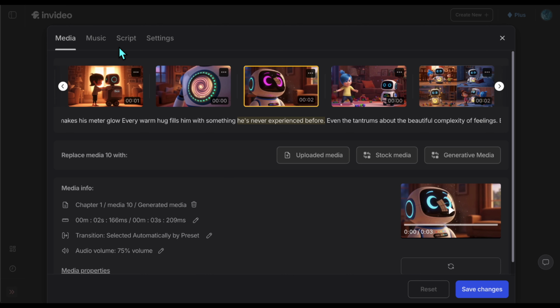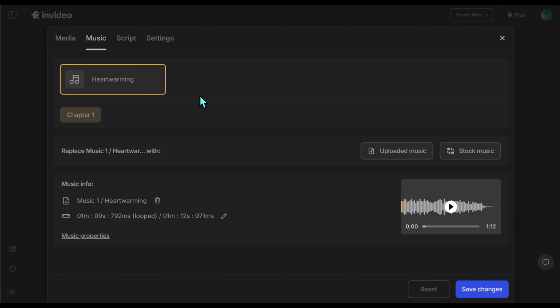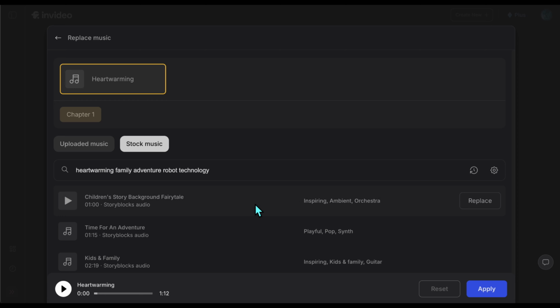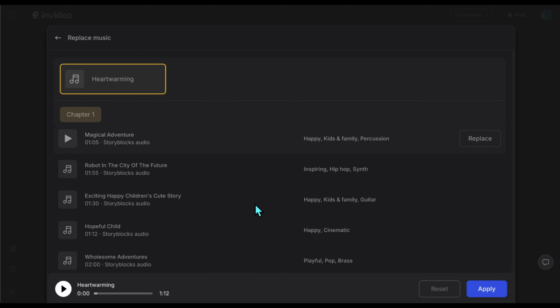If you want to change the music, go to the music section. You can upload your own music from your computer or browse a wide variety of stock music. Click on Stock Music, and it gives you lots of options. You can listen and swap out the current music with one you like.